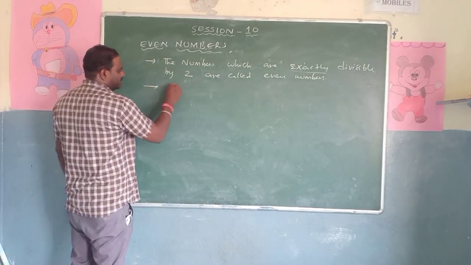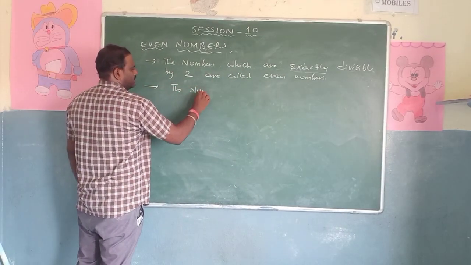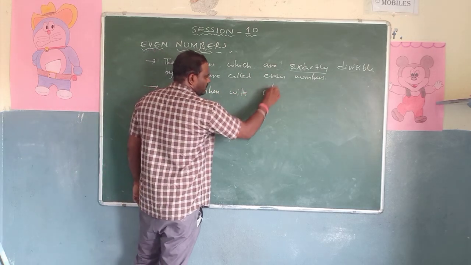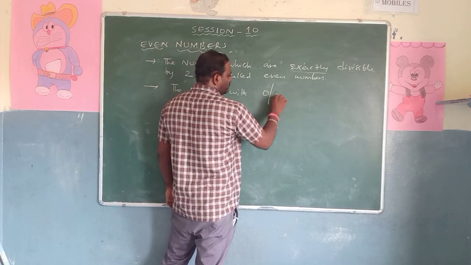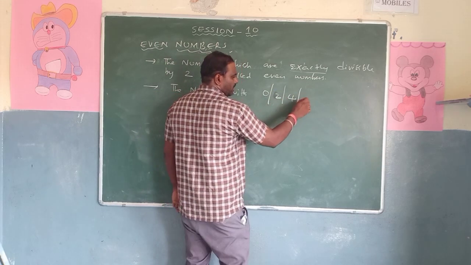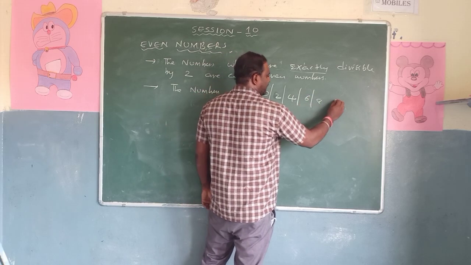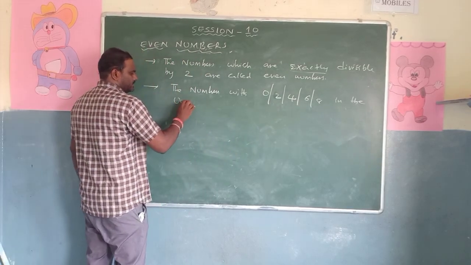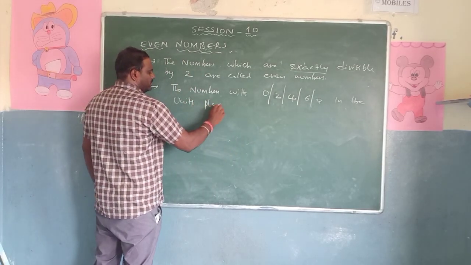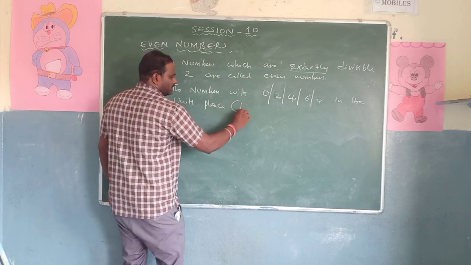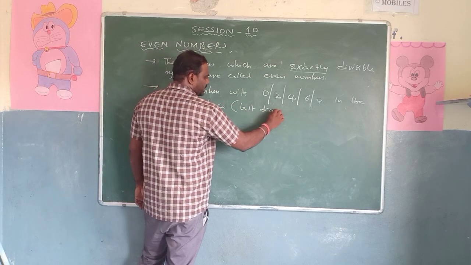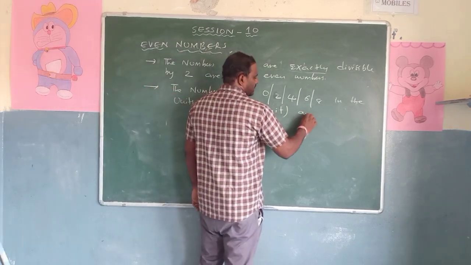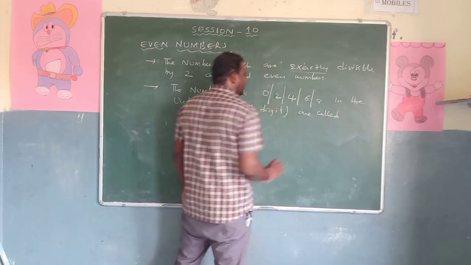Now the second definition is: the numbers with 0 or 2 or 4 or 6 or 8 in the units place, or last digit, are called even numbers.